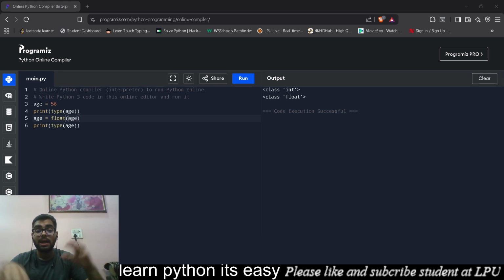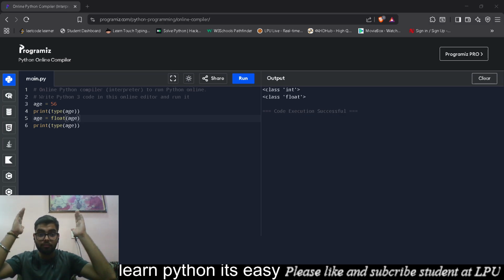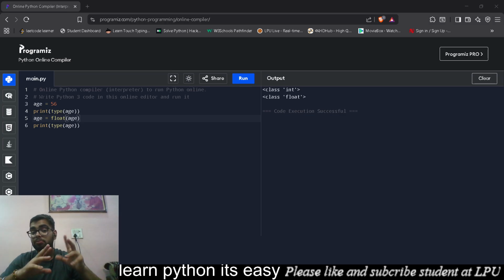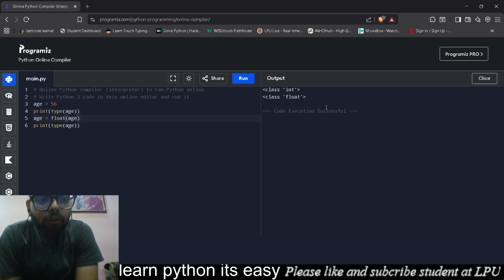So at first it was just this. It was an integer, but after we converted its type, there are now two quotes covering it up. Okay, so that makes it a string. That is what we call type conversion. We actually converted the type of a variable. Then at the third point we converted its type to float.